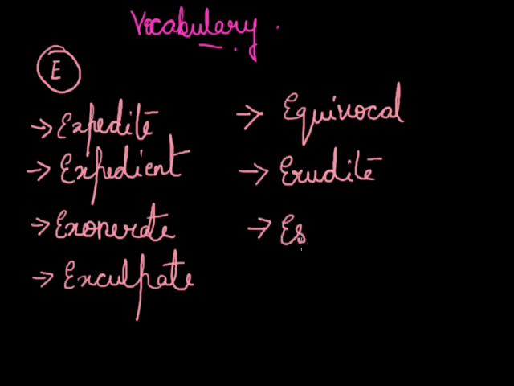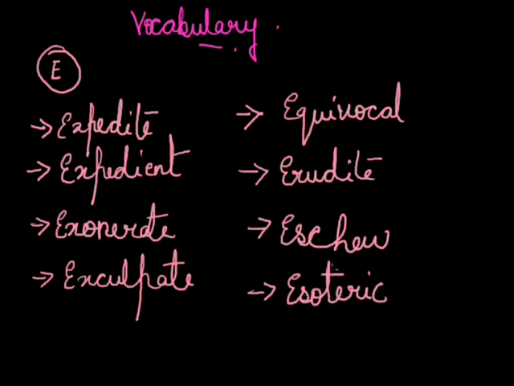Next word is eschew. That is to avoid. For example, Gandhiji exhorted people to eschew violence, that is to avoid violence. Next is esoteric. Esoteric means understood by only a chosen few, that is confidential. The esoteric language was only known by the selected group.